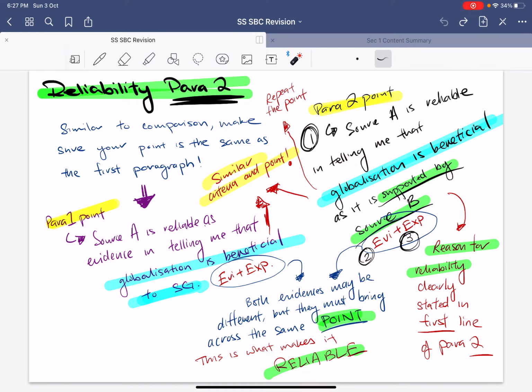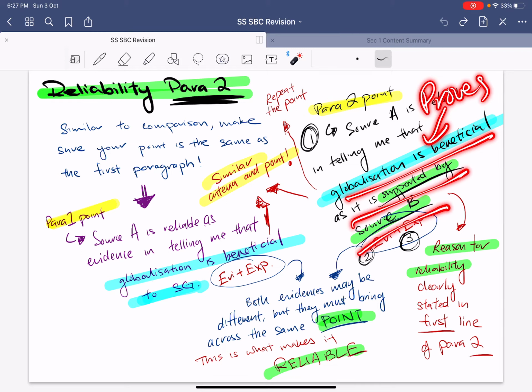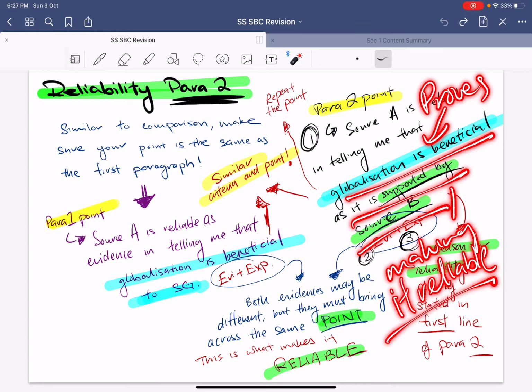Then the reason for reliability: as it is supported by source B. Alright, hence it is reliable. If let's say the question word is proof, then you will write here source A proves that globalization is beneficial as it is supported by source B, and thus making it reliable. That is if the question word is proof instead of reliable.